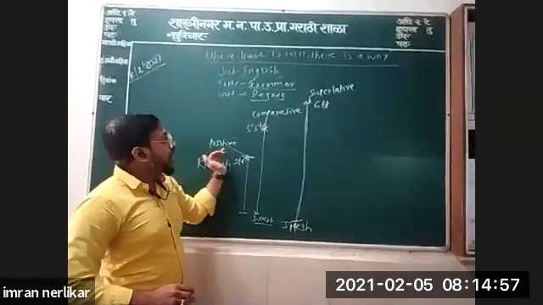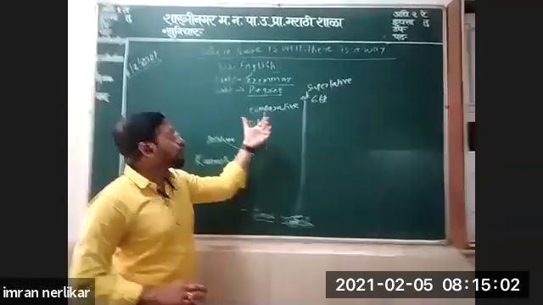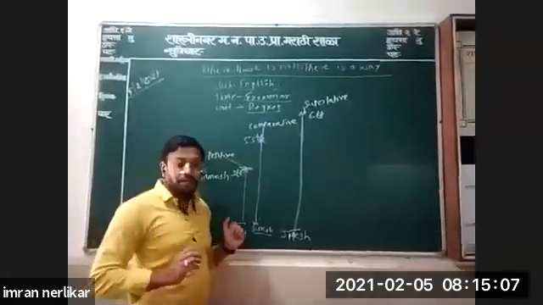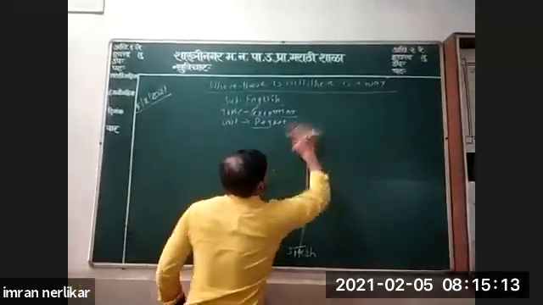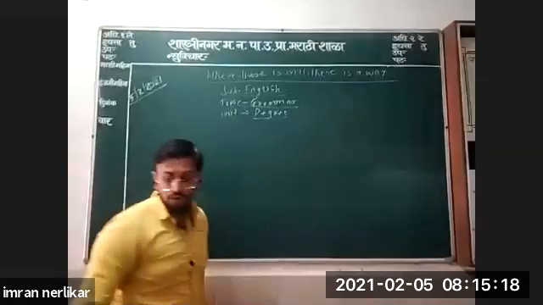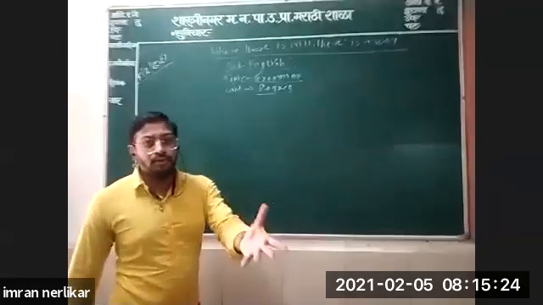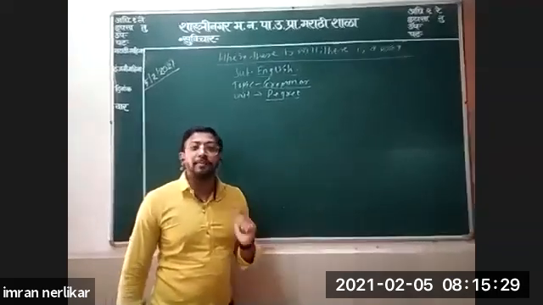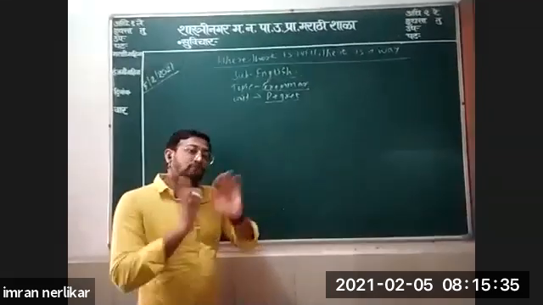Now we'll come to the structure. What is the positive degree? How to use that? What are the comparative and superlative degrees? How to use them? I hope you have understood. First, the basics. You should know adjectives. If you understand adjectives, only then can you find the degree, because adjectives are very important to comparison. Without adjectives, you can't compare. Degrees of comparison depend on adjectives only.